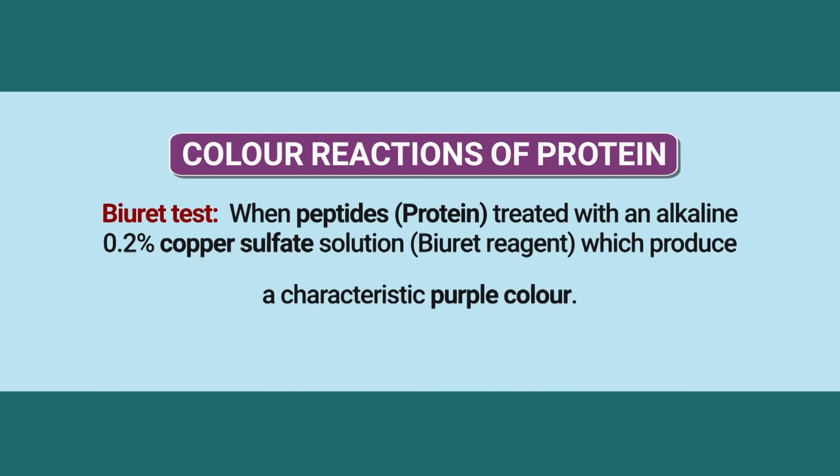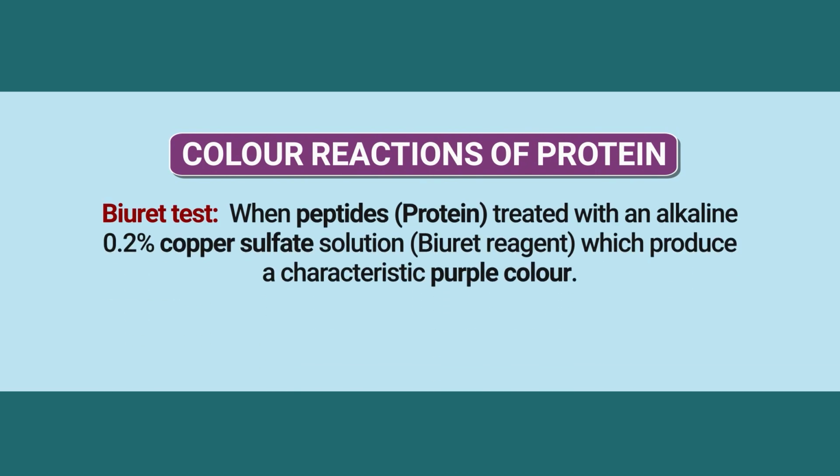Then color reactions are there. We are discussing here only two representative color reactions. One is the biuret test. We use this biuret test for the qualitative and quantitative determination of protein concentration. When peptides or proteins are treated with alkaline copper sulfate solution, they produce a characteristic purple color.